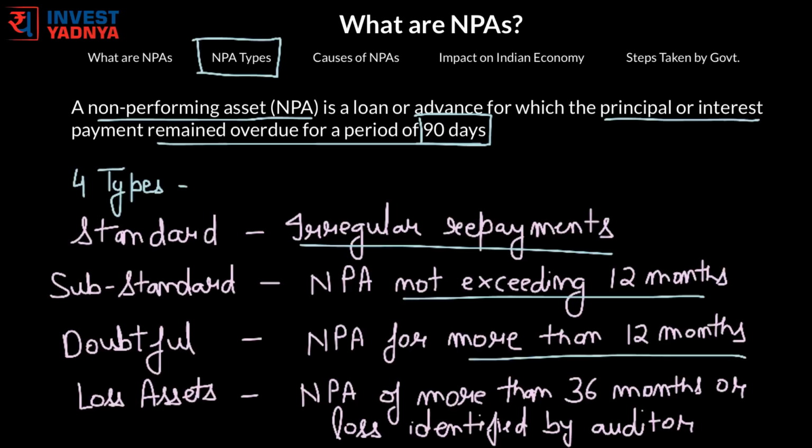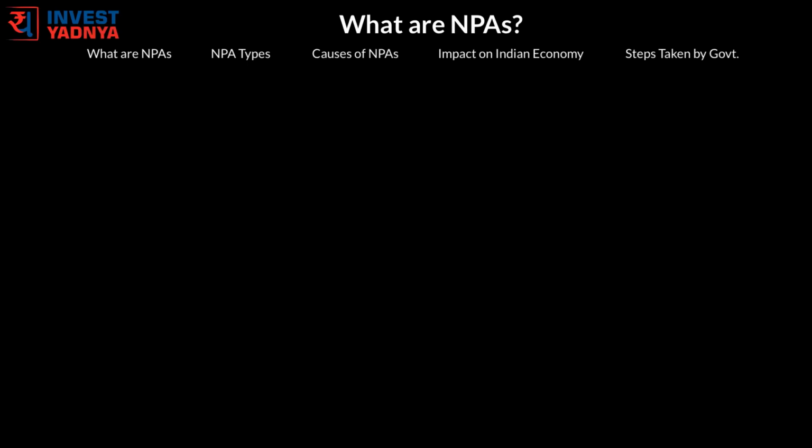And fourth is loss assets. A loss asset is one where the loss has been identified by the bank through the internal or external auditor or by the central bank inspectors. Mostly assets which are NPA for more than 36 months are automatically considered as loss assets. These assets are mostly written off by subtracting any recovery value of the security which has been held by the bank. Now we will discuss the causes of these NPAs.